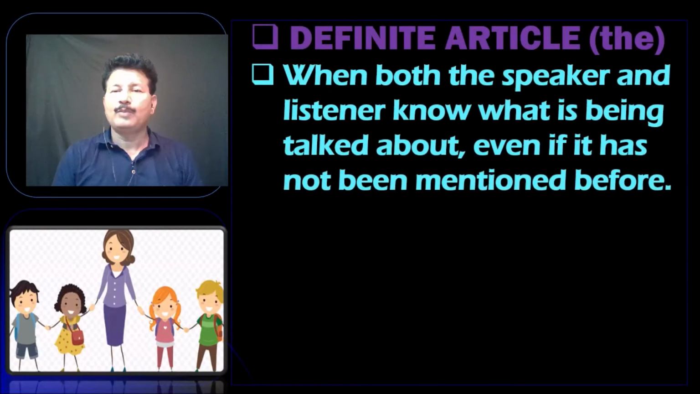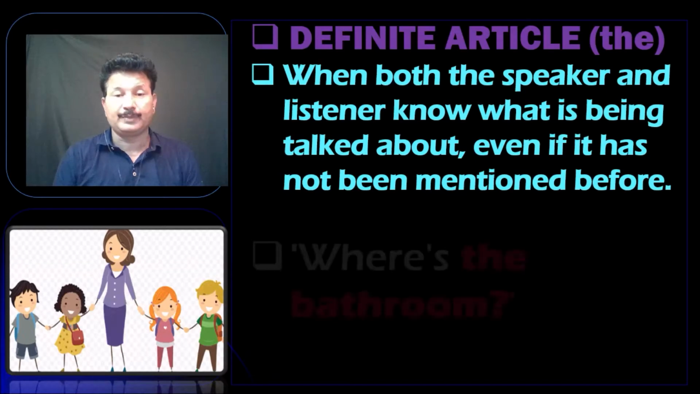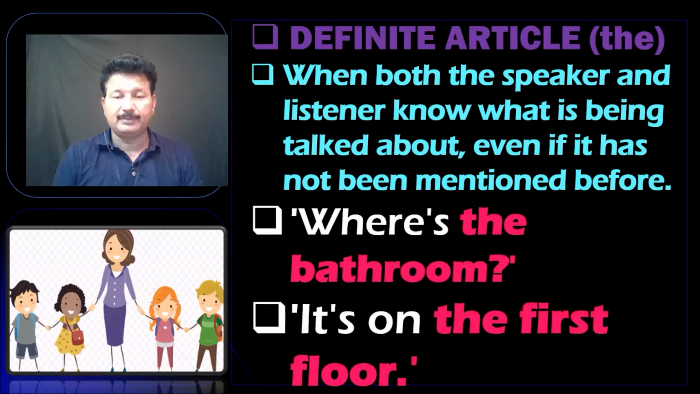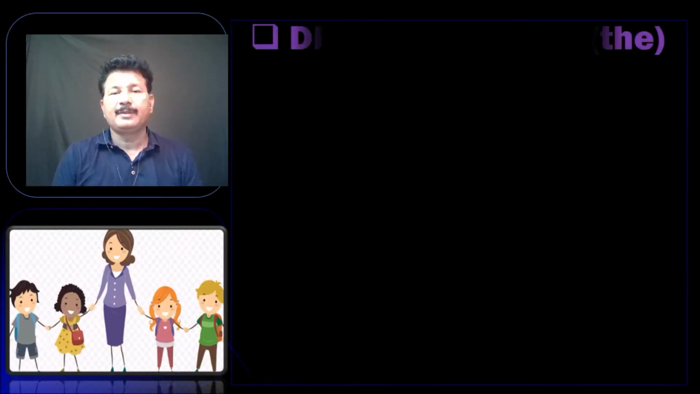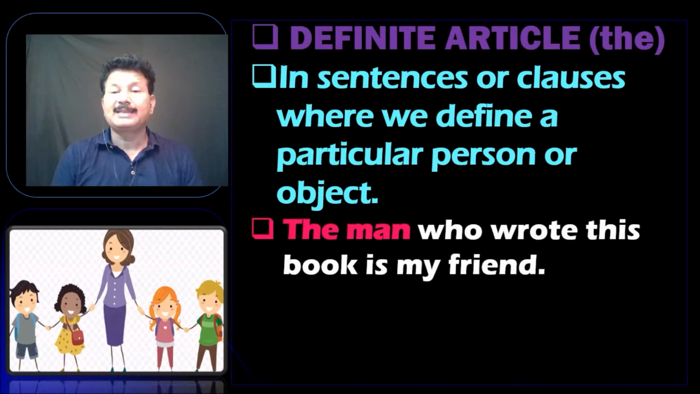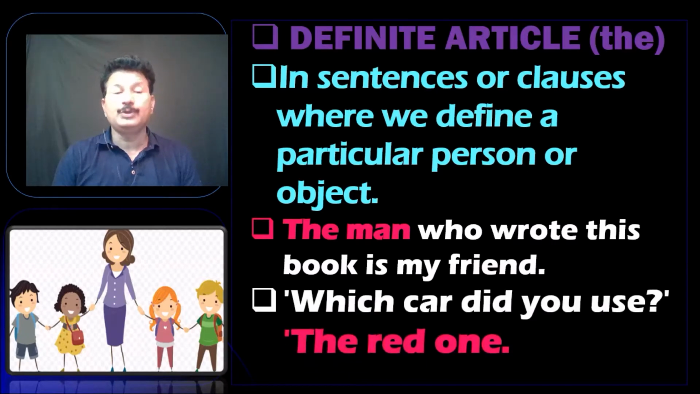Now let's look at when both the speaker and listener know what is being talked about, even if it has not been mentioned before. Like you can say, where is the bathroom? It's on the first floor. Now, in sentences or clauses, when we define a particular person or object, like the man who wrote this book is my friend, or which car did you use? The red one.